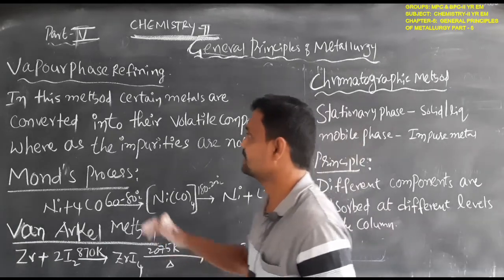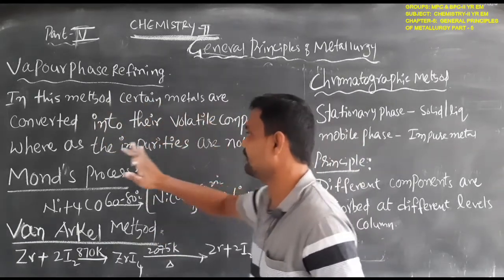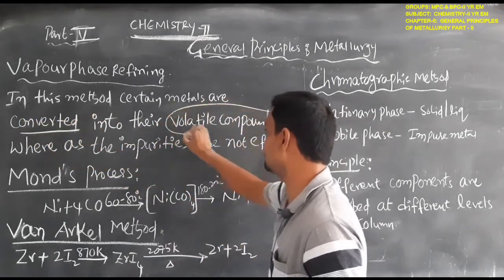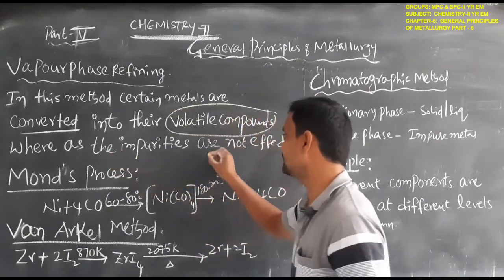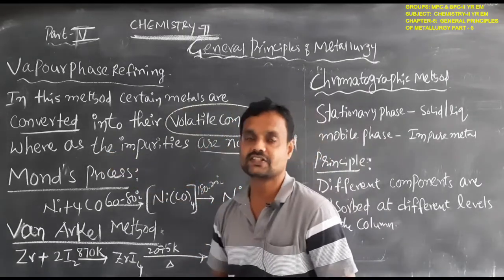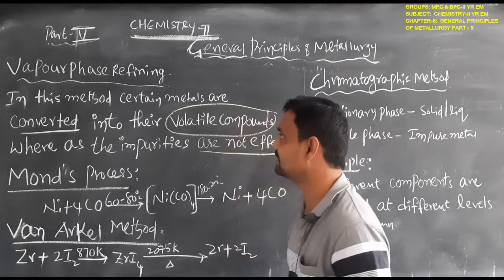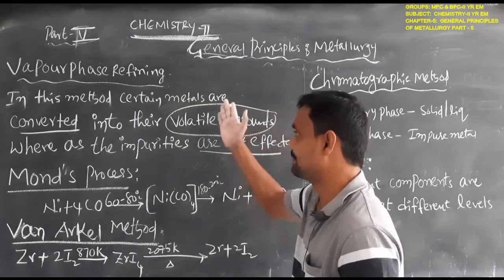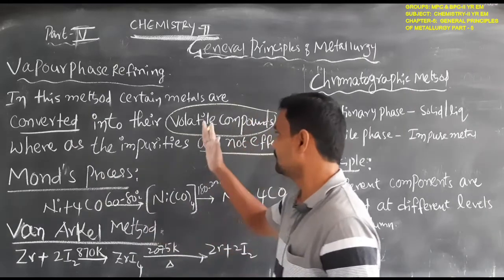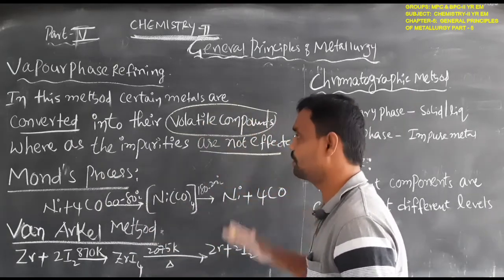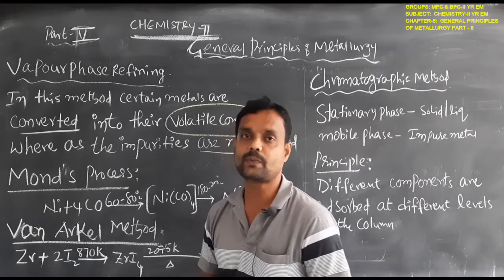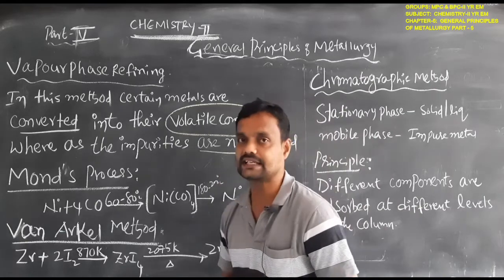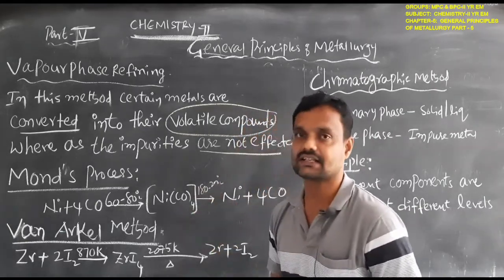Okay, students, what is that? In this method, certain metals are converted into their volatile compounds, whereas the impurities are not affected. This is the process involved in vapor phase refining. In vapor phase refining, the metals are converted to their volatile compounds, and the impurities are not much affected. This is the principle involved in vapor phase refining.